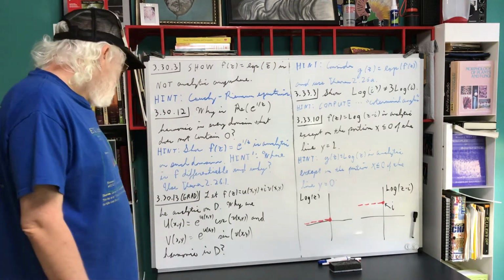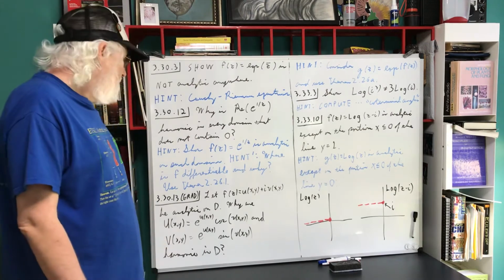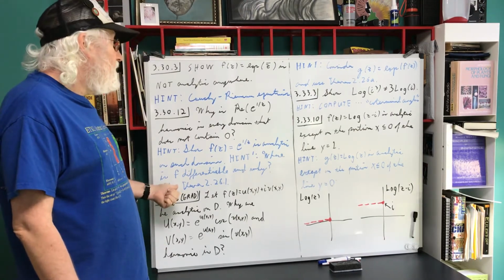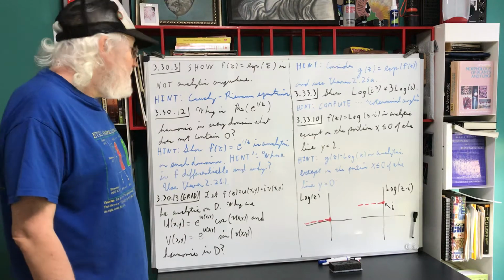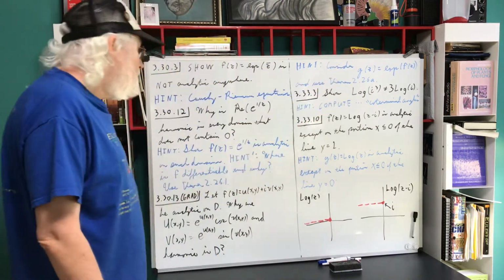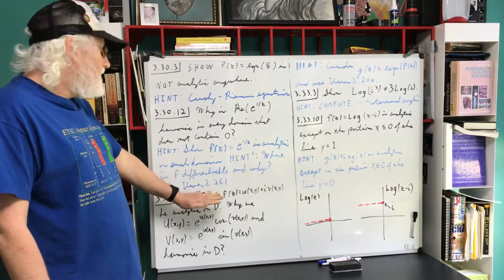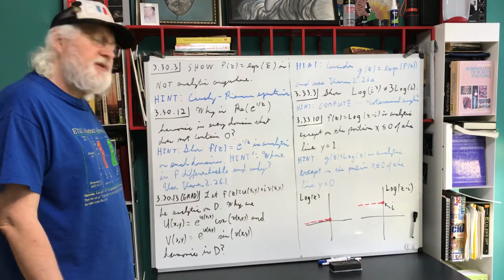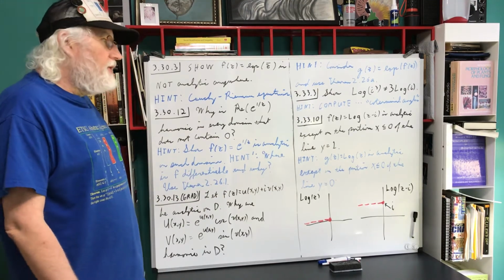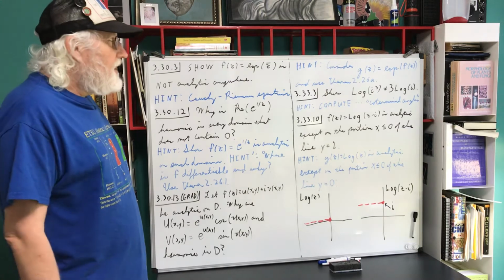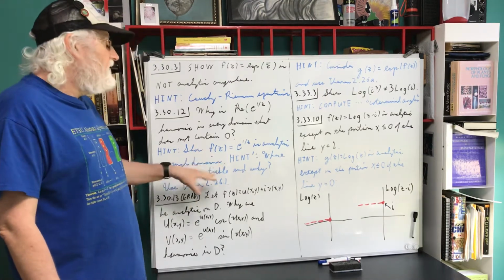Now the question was about harmonic, not about analytic. But as in the previous one, if you look at theorem 2.26, it's 2.26a instead of 2.26.1, look at the appropriate result concerning harmonic functions. The real and imaginary parts of an analytic function are harmonic, is the result we need for both of those.